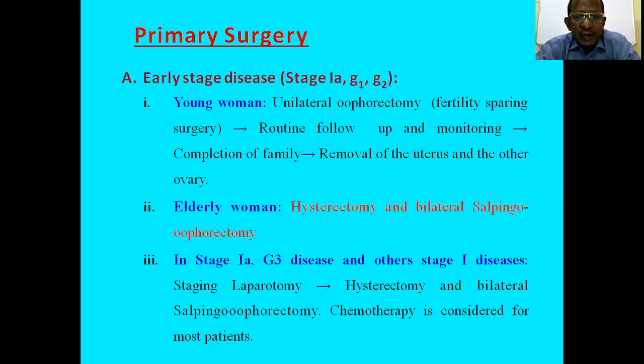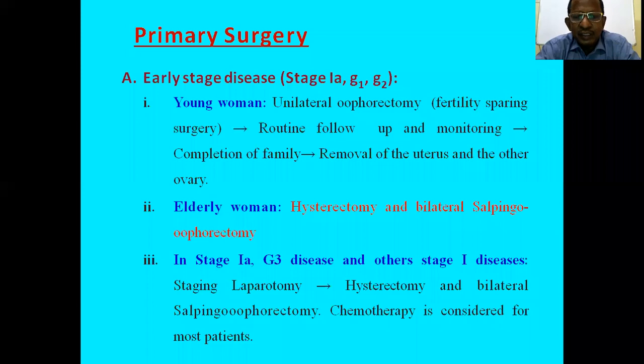In stage 1A and grade 3, even if it is confined to one ovary, but poorly differentiated, and in other stage 1 disease, staging laparotomy should be done first, then hysterectomy and bilateral salpingo-oophorectomy, and chemotherapy is given after that.